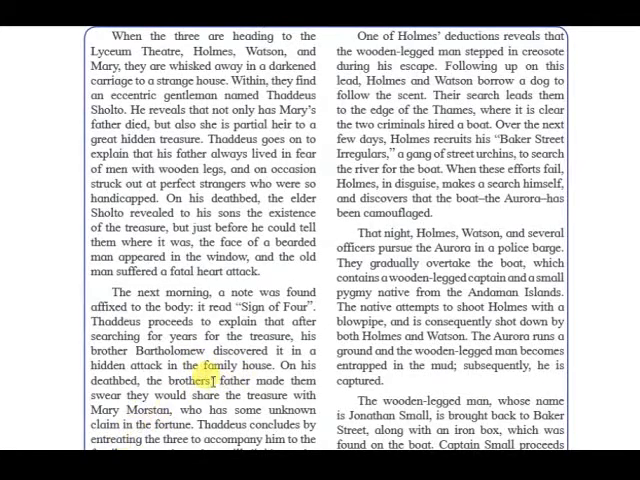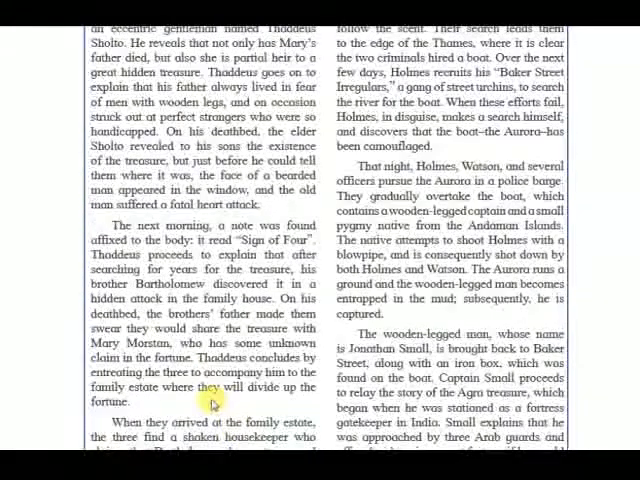On his deathbed, the brothers' father made them swear they would share the treasure with Mary Morstan, who has some unknown claim in the fortune. So, when their father was about to die, they tell her about Mary, and she has to be given some treasure from it as if she's a partner in it. Thaddeus concludes by entreating the three to accompany him to the family estate where they will divide up the fortune.